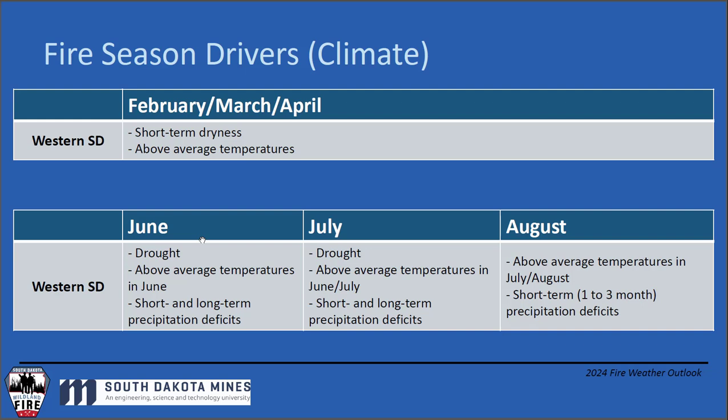Once we move into August, however, drought's not that big of a thing, because the fuels are starting to come down off of their live fuel moisture. They're starting to senesce and die off, if you will, in terms of the live herbaceous fuel moisture. We're really looking at above average temperatures and short-term precipitation deficits. It's not so much of a drought thing that drives fires in August, but drought's definitely a big player in